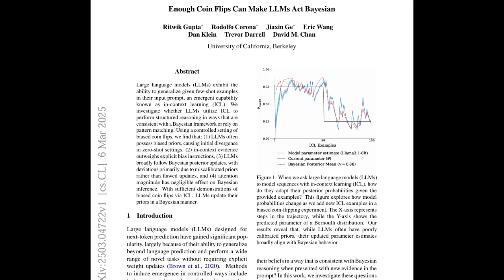They found out that a lot of these LLMs, even some of the really advanced ones, had this weird tendency to predict heads even when the coin was supposed to be perfectly fair. Wait, really? Why would they have a bias towards heads? That seems so random. I know, right? It seems counterintuitive. But it actually highlights a key insight about these LLMs. They can actually pick up these unexpected biases from the data they learn from.